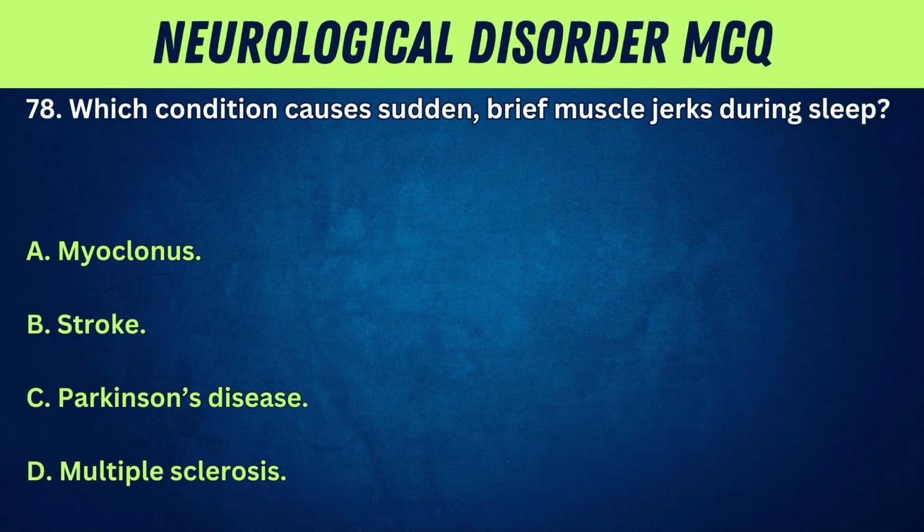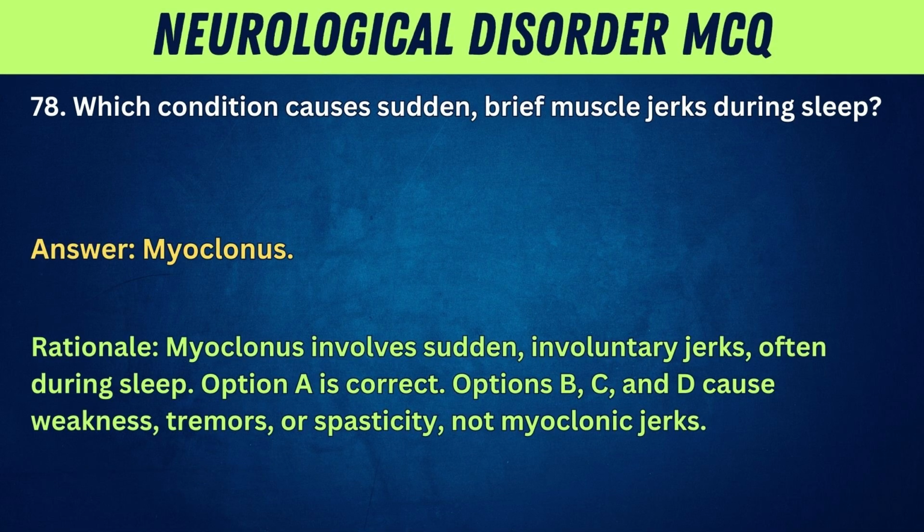78. Which condition causes sudden, brief muscle jerks during sleep? A. Myoclonus. B. Stroke. C. Parkinson's disease. D. Multiple sclerosis. Answer: myoclonus. Rationale: myoclonus involves sudden, involuntary jerks, often during sleep. Option A is correct. Options B, C, and D cause weakness, tremors, or spasticity, not myoclonic jerks.